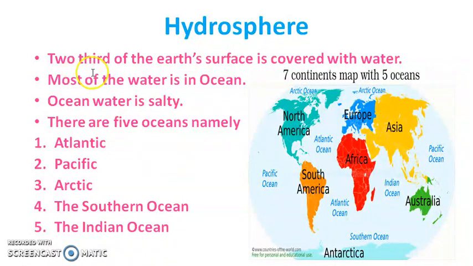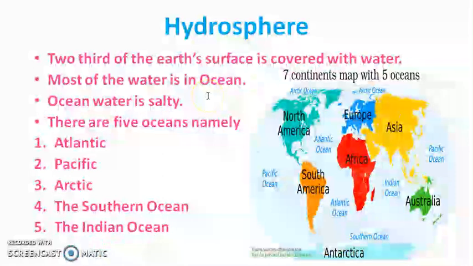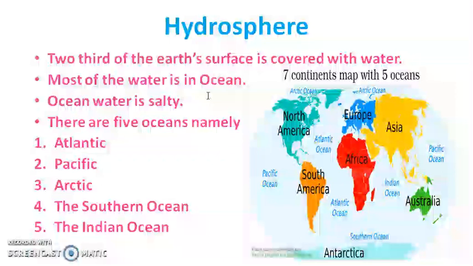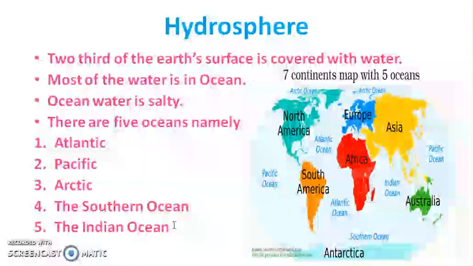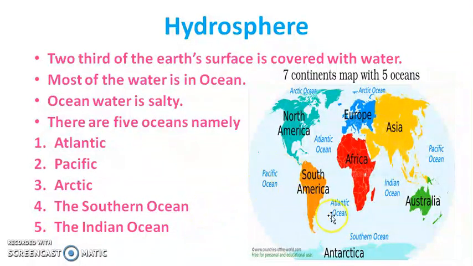Nearly two-thirds of the Earth's surface is covered with water. Most of the water is in the ocean. You know, ocean water is salty. There are 5 oceans, namely Atlantic Ocean, Pacific Ocean, Arctic Ocean, the Southern Ocean and Indian Ocean. See on this world map, this blue color is nothing but the ocean part.